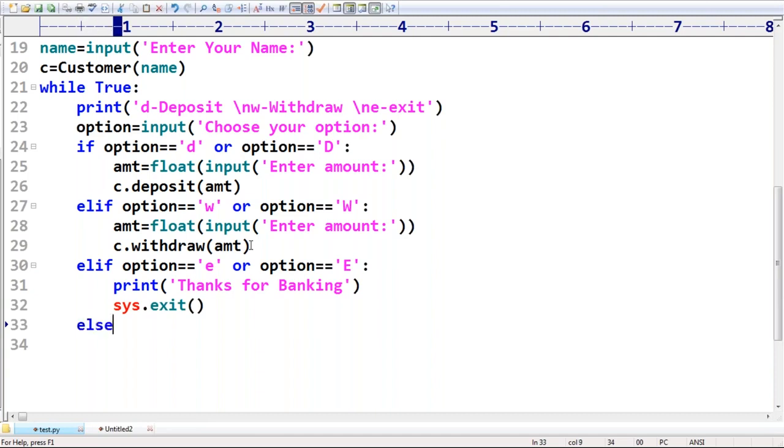Else, if he didn't enter D, he didn't enter W, he didn't enter E, then automatically what do we have to display? Can you please continue? Invalid option. Print of invalid option. Like this, I can take it. Invalid option. Okay, that's all.